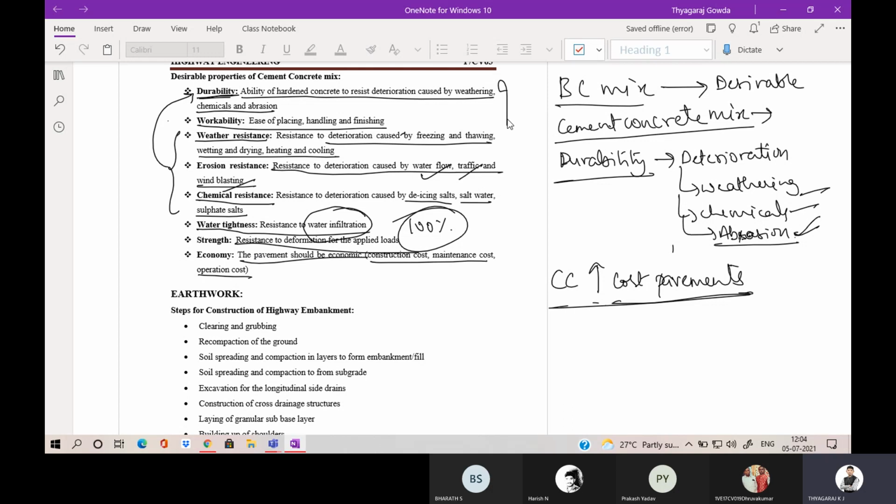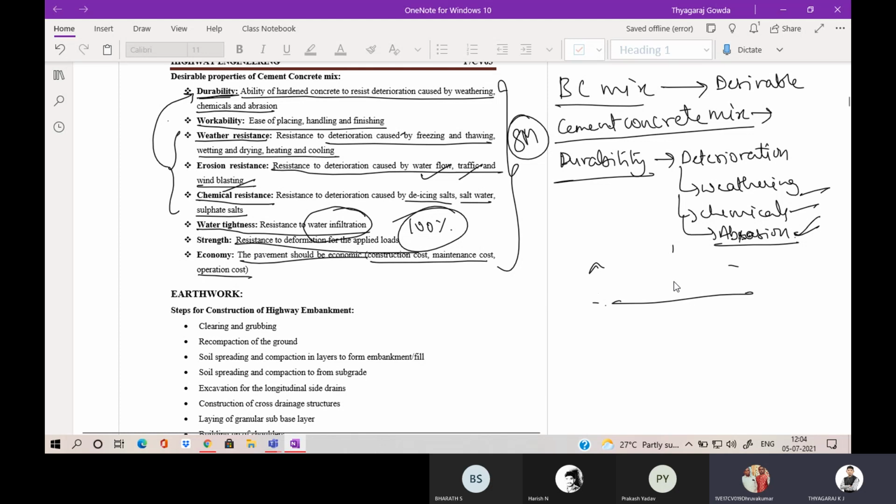So these are some desirable properties you should know. This will be asked for 8 marks. Either the bituminous mixes they may ask for 8 marks, or cement concrete mixes they may ask for 8 marks. Okay, is it clear? Yes, sir.